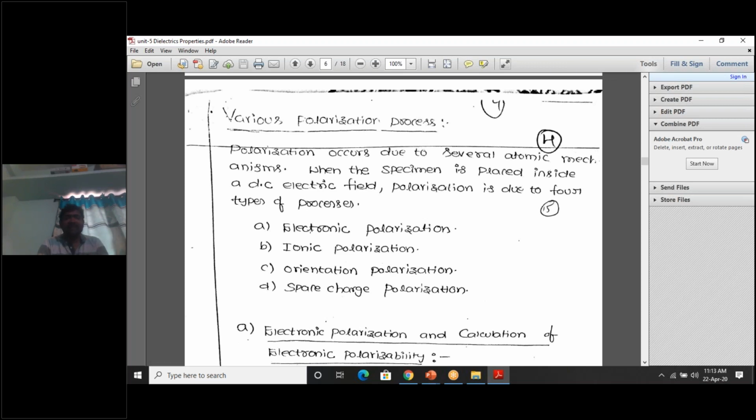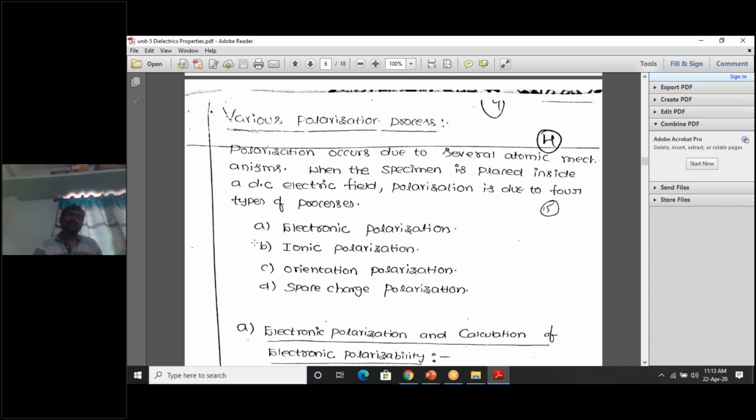For the sake of classification, I introduced space charge polarization, but in our syllabus we actually have only three polarizations: electronic, ionic, and orientation polarizations. Perfect derivations are there only for electronic and ionic. We will just discuss the definition of orientation polarization. So we are going to discuss the first two fully, electronic and ionic. But students, out of these two, one question is very common to appear in the exam as a long answer question.